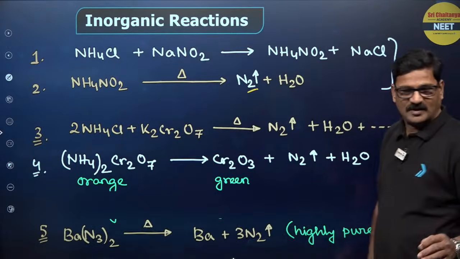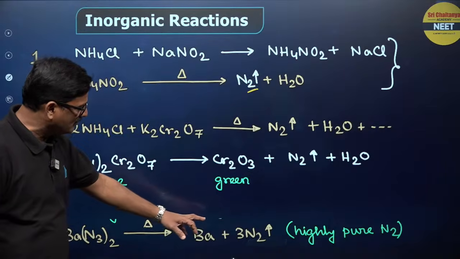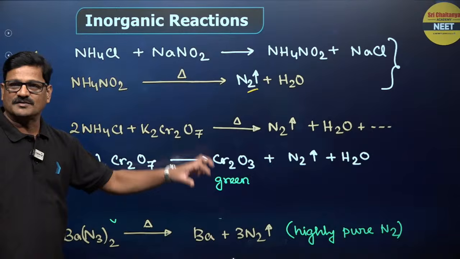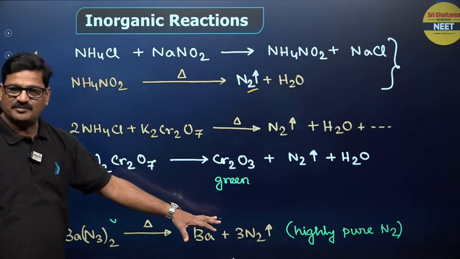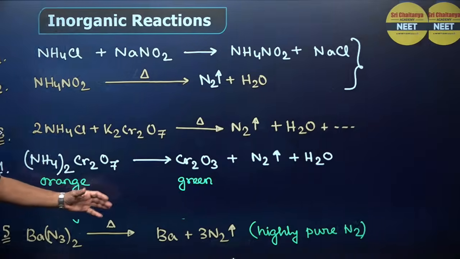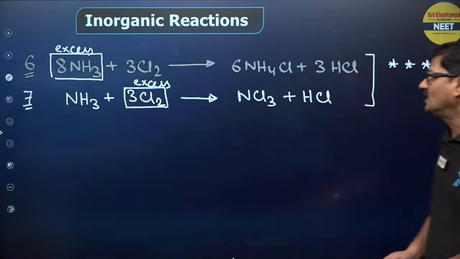And barium azide on strong heating gives rise to the pure form of nitrogen. Which of the following methods can be used to get the purest form of nitrogen? Like that, one more question.